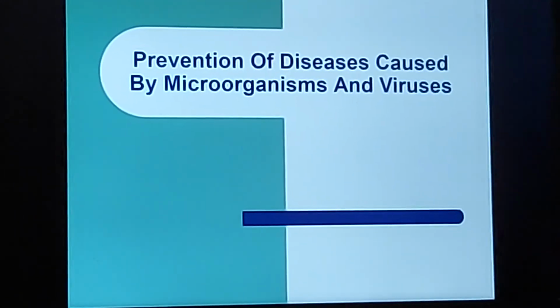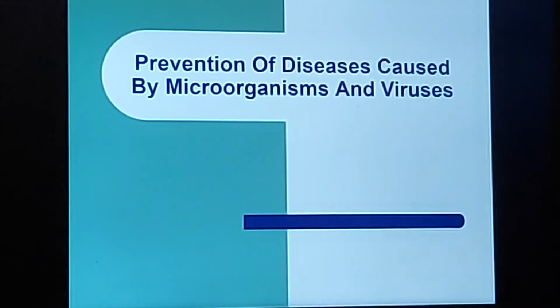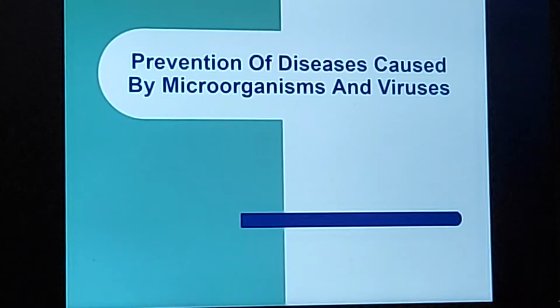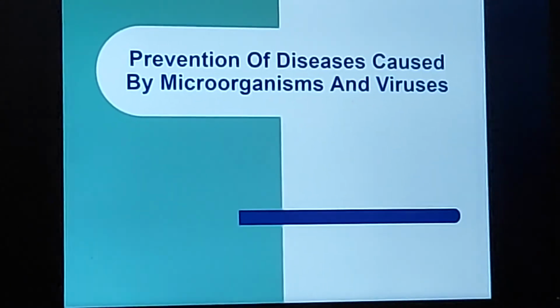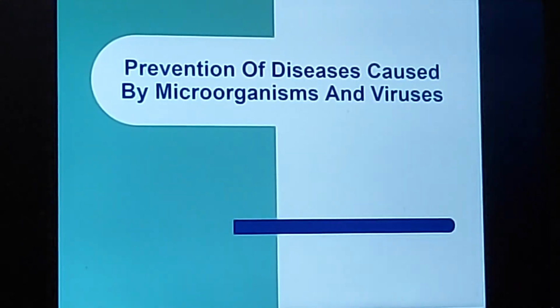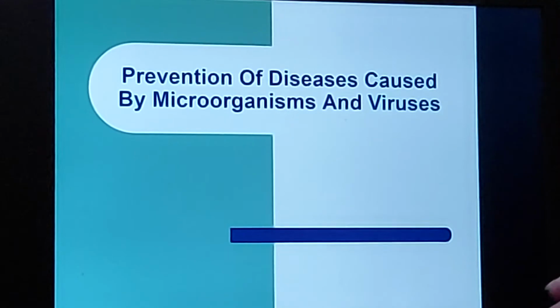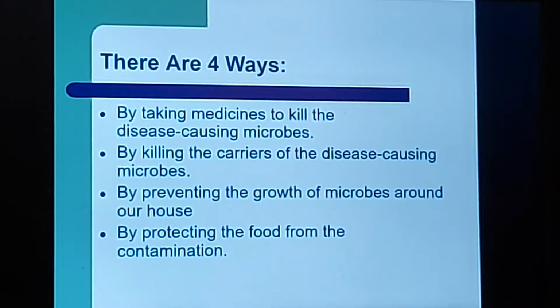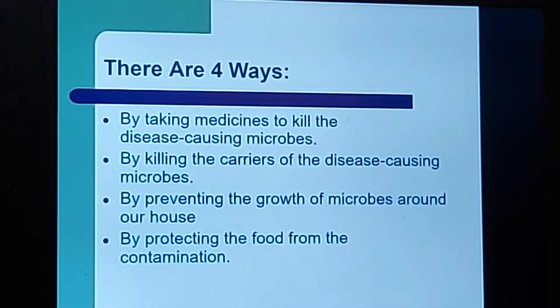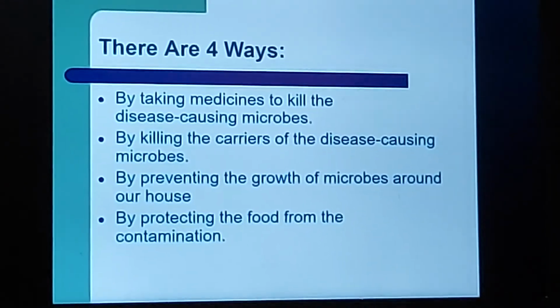Now, for the diseases which we have discussed, I told you the causative microorganism as well as the general prevention for those particular diseases. But here are certain preventions that have to be taken by everyone to protect yourself from diseases. So the 4 ways which can prevent us from diseases are: first, you should take medicine to kill the disease causing microbe.